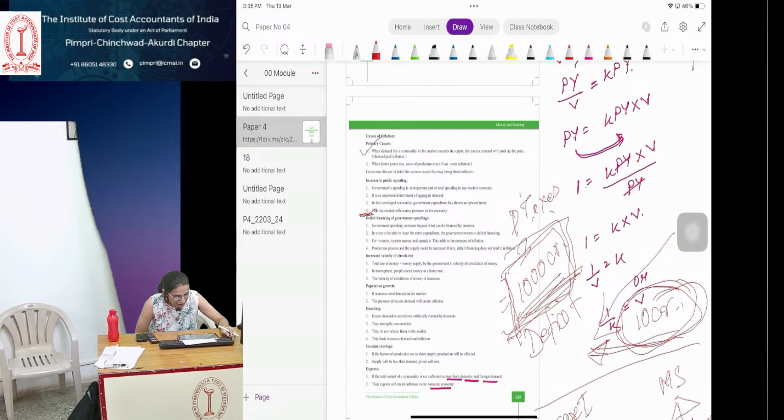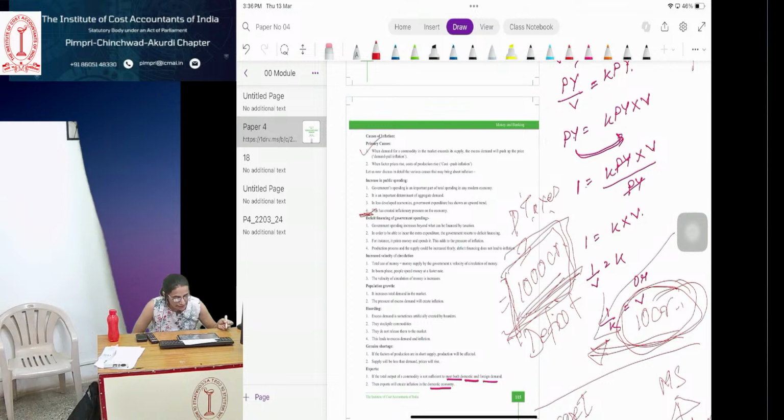For instance, it prints money and spends it. This adds to the pressure of inflation. So what does the government do? It prints more money. When it prints more money, ultimately again the general public will have more money in their hands. Again their demand will increase more than supply, the prices will increase and it will lead to inflation.